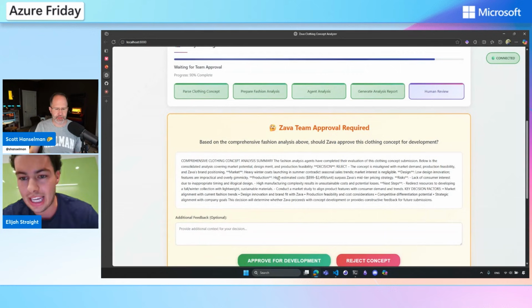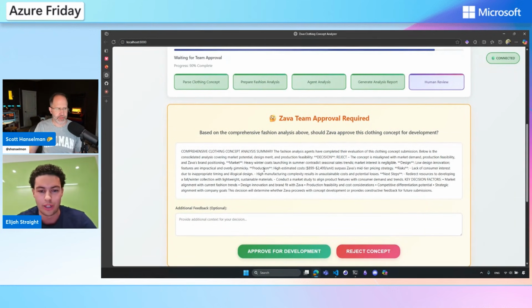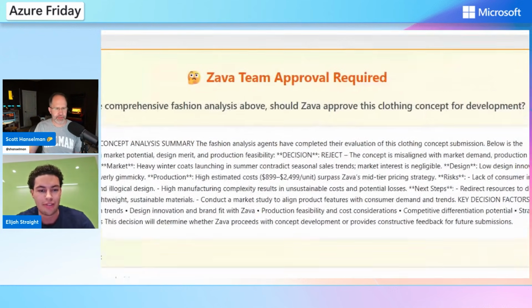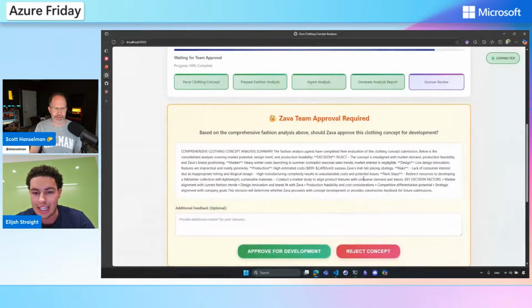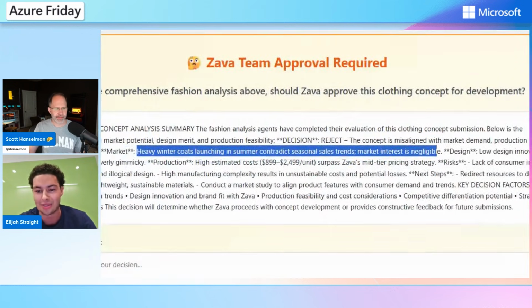And we can see that the agent has written a little report for us, which is pretty cool. It says, hey, the fashion analysis agents have completed their evaluation of the company. It says the concept is misaligned with market demand, production feasibility, high estimated cost. And then as you can see here, most critically, heavy winter coats launching in the summer contradicts seasonal sale trends. Market interest is negligible. So definitely a pass. See, and that's the thing people need to understand.